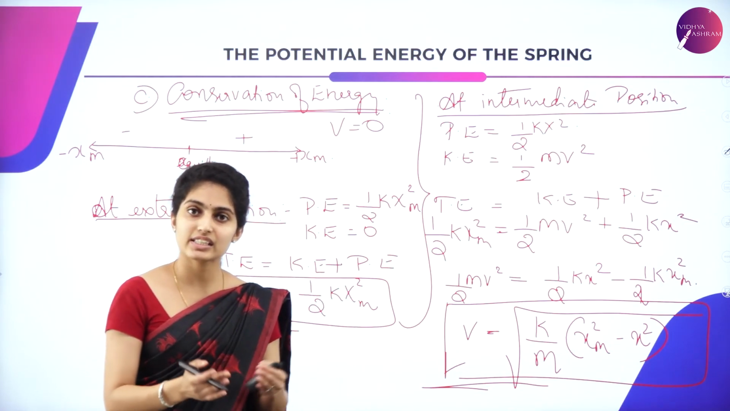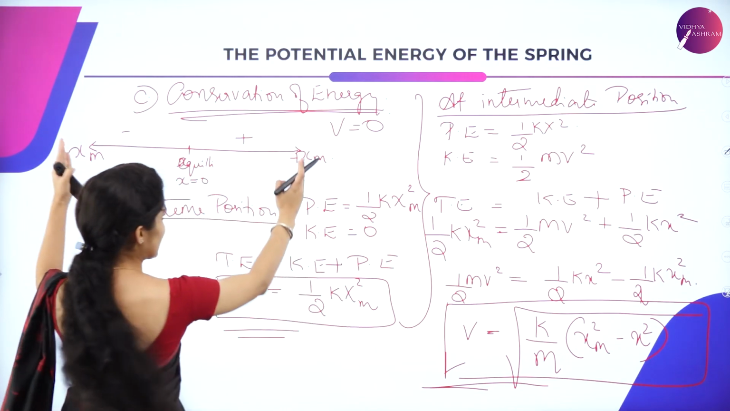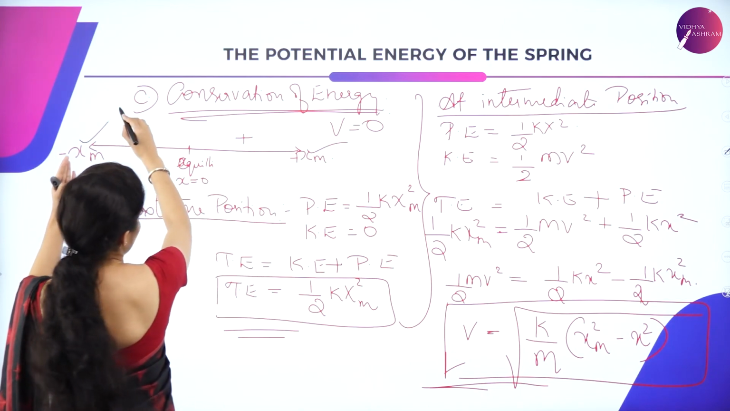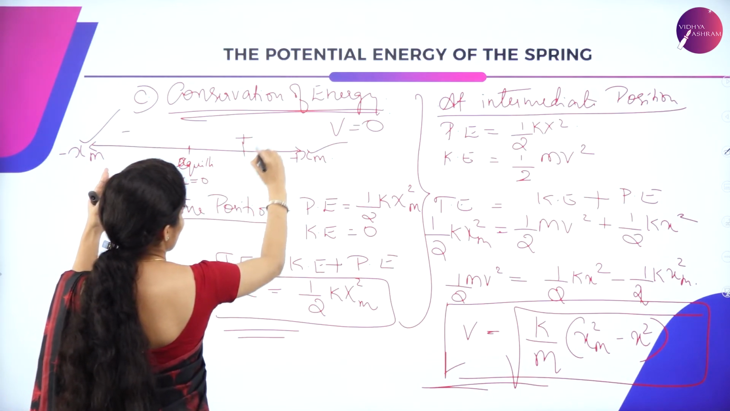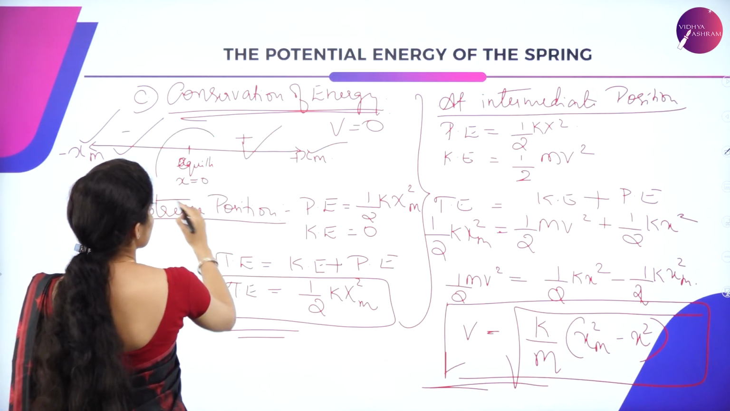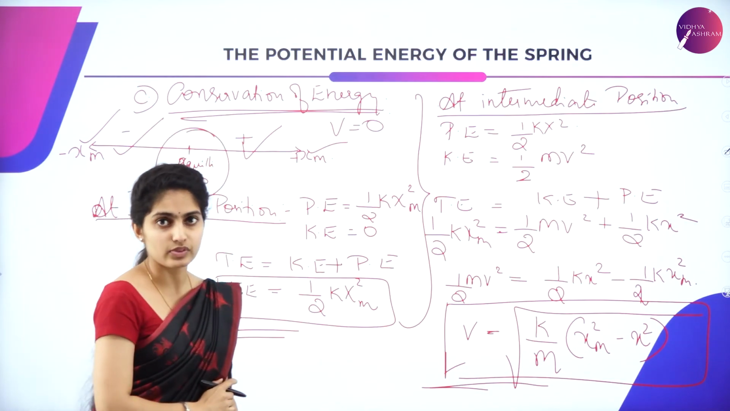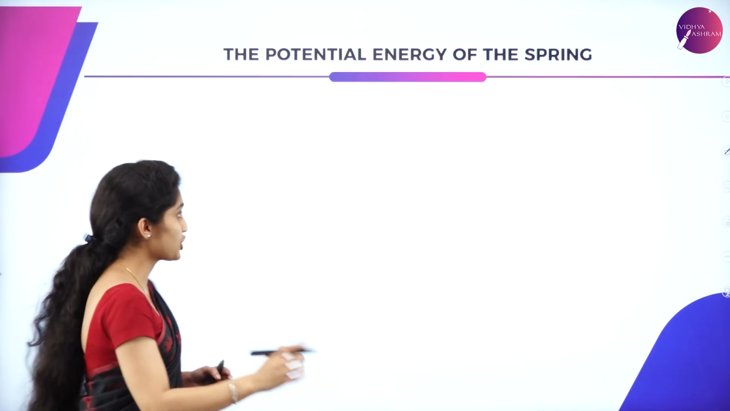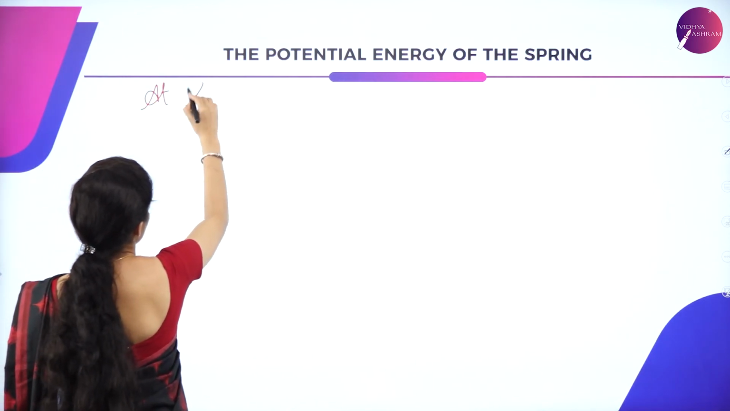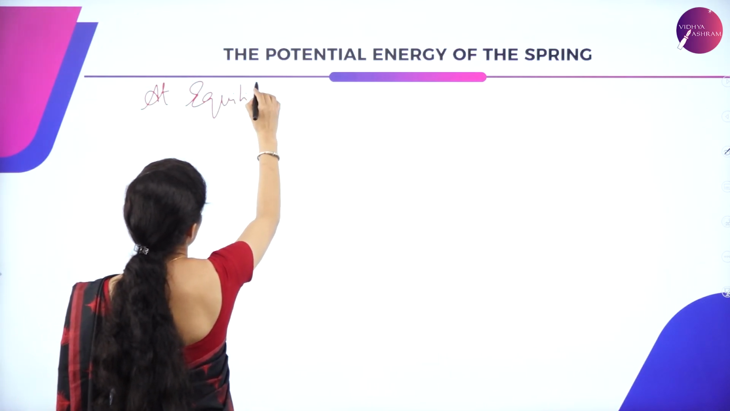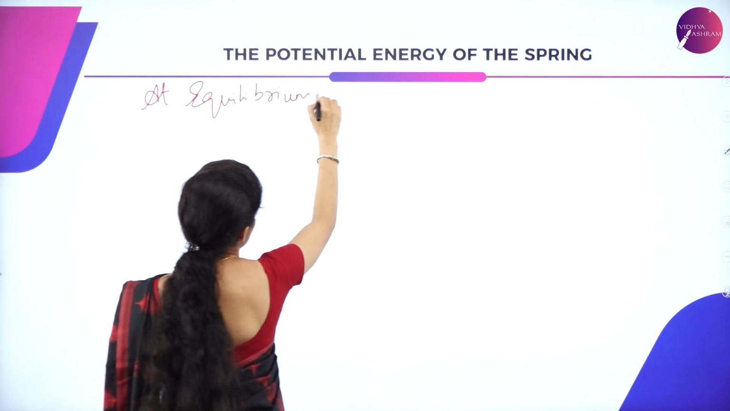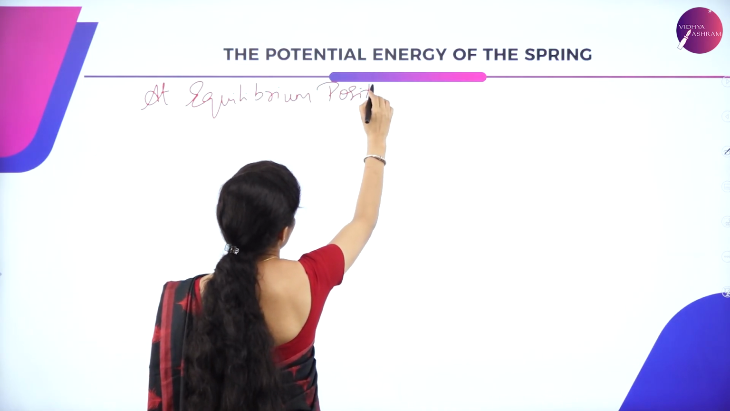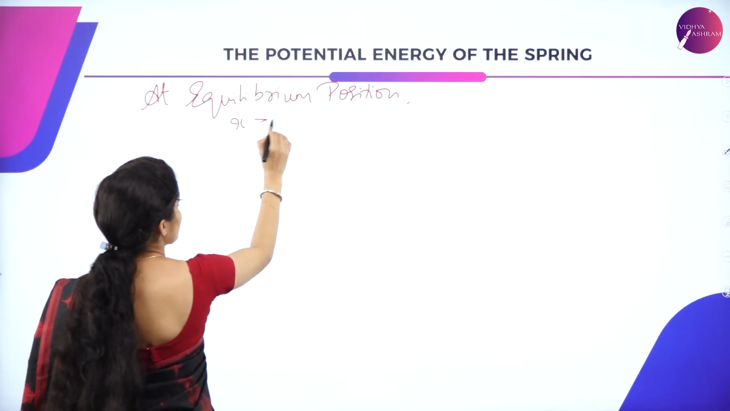And at the extreme position, the velocity is of course 0. At intermediate position, the velocity is of this value. So at extreme position is done. At intermediate position is also done. Now let us consider the equilibrium position. At equilibrium position, x is said to be 0.